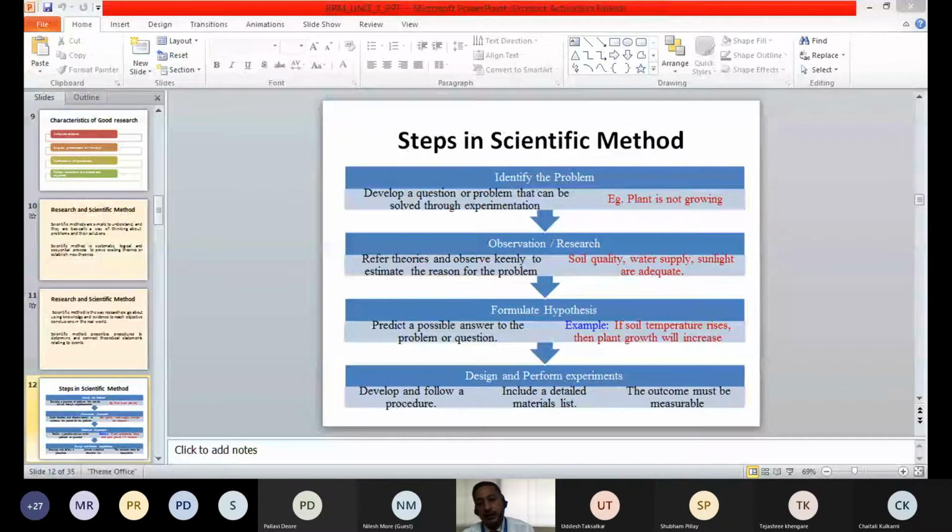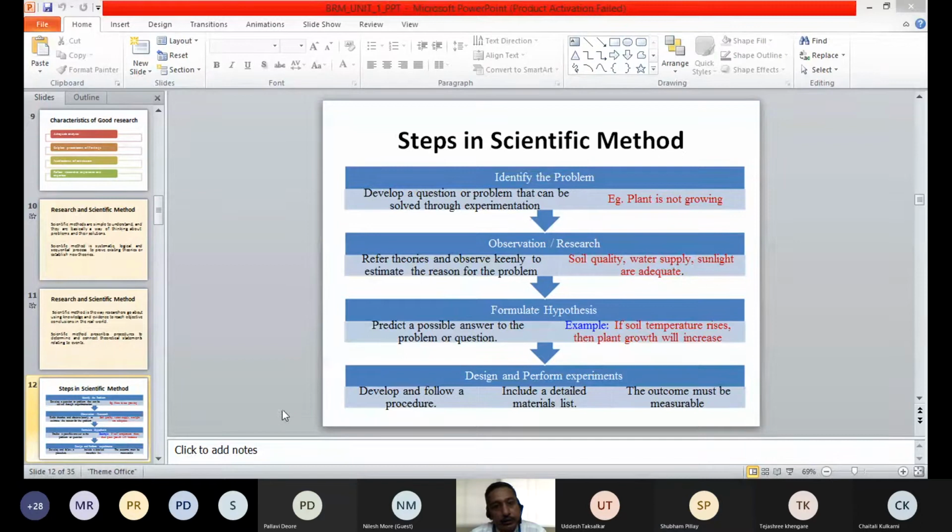So we may have this assumption, like for this particular example, that soil temperature and plant growth are related. If soil temperature rises, then plant growth will increase. That is our assumption. And to test this hypothesis or assumption, we will do further research. Getting it till now? Yes, sir. Yes, sir. Yes.